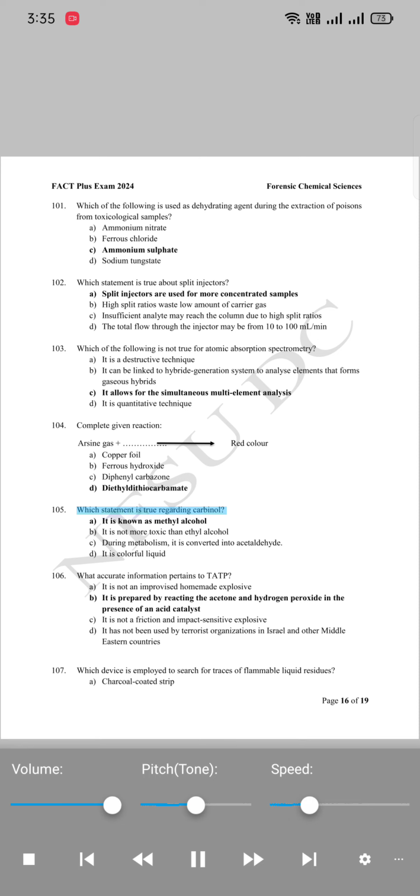105. Which statement is true regarding carbonyl? A. It is known as methyl alcohol. B. It is not more toxic than ethyl alcohol. C. During metabolism, it is converted into acetaldehyde. D. It is colorful liquid.